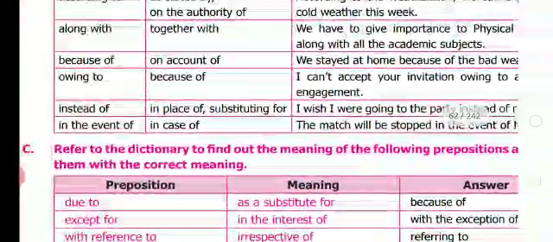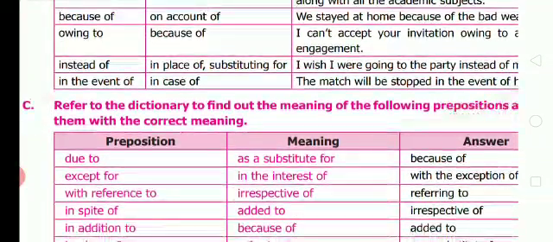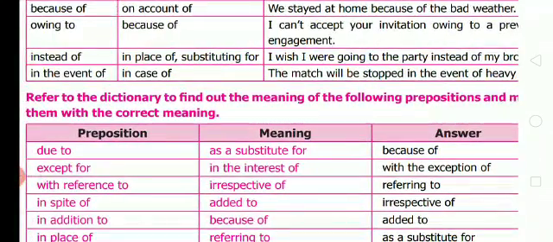Refer to the dictionary to find out the meaning of the following prepositions. Okay, and match them with the correct meaning. See here, due to, meaning is as a substitute for. So what is the answer? Because of. Next one, except for, in the interest of, with the exception of, with reference to. Irrespective of is not correct. Referring to. Reference means referring to. In spite of, that means irrespective of.